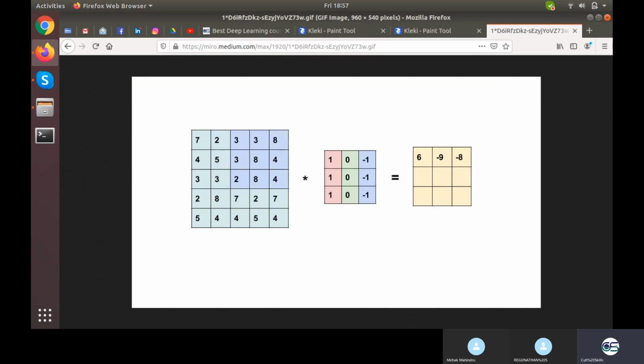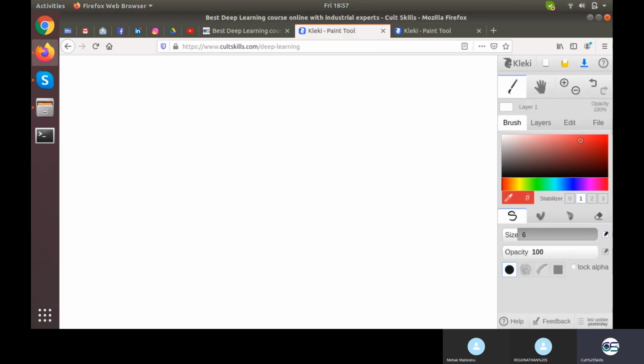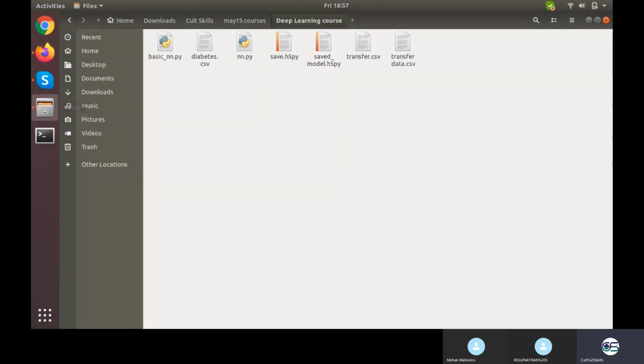So CNN doesn't put the focus on the corner. Now there is also a way to overcome this disadvantage: if you want to put the focus on corners, you can simply add padding. So your corner will no longer be a corner. Simple enough. If your algorithm is not supporting you, you can support the algorithm with the data. You can modify the data according to you. So let's talk about how this particular CNN looks when it comes to coding.